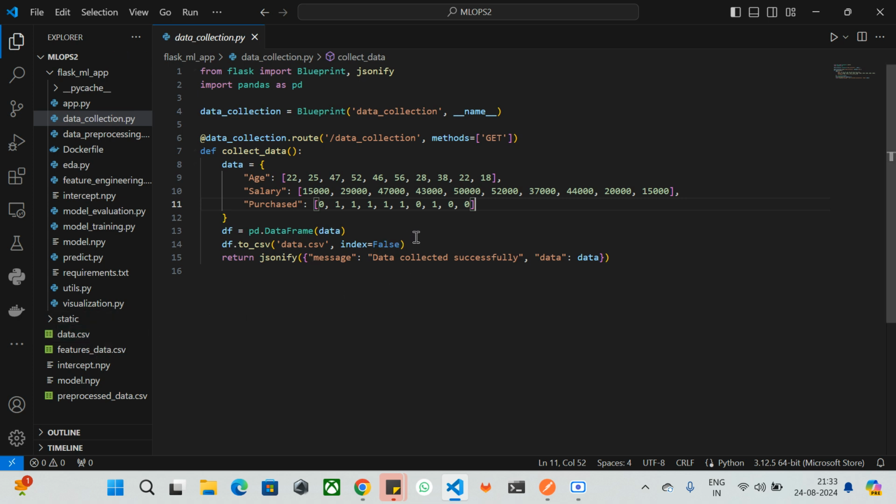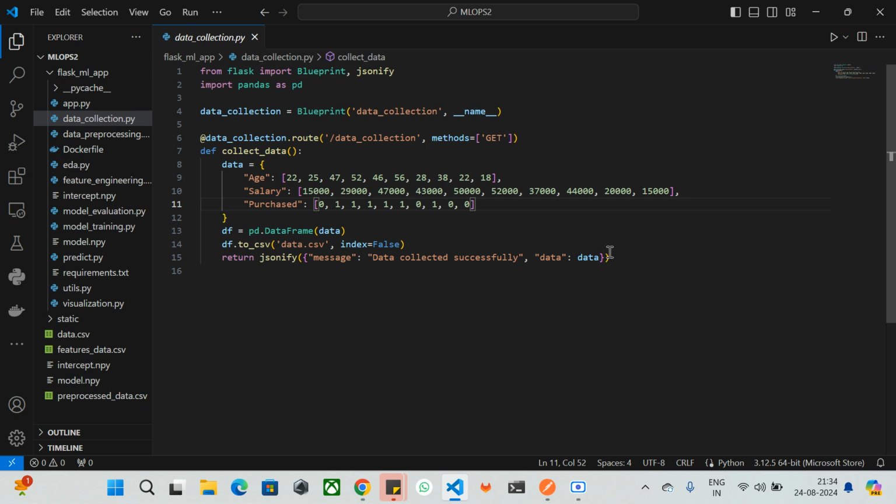In your case, I'm going to add the source code into one of the GitLab repositories, so you can download it and run it locally. You can delete this data.csv and the feature CSV files, and when you run this endpoint, it will automatically create them. I'll show you how it will look. I have the return statement as a response, so I have written the JSON response which confirms the data has been collected, including the data itself. That's what I have been rendering here.